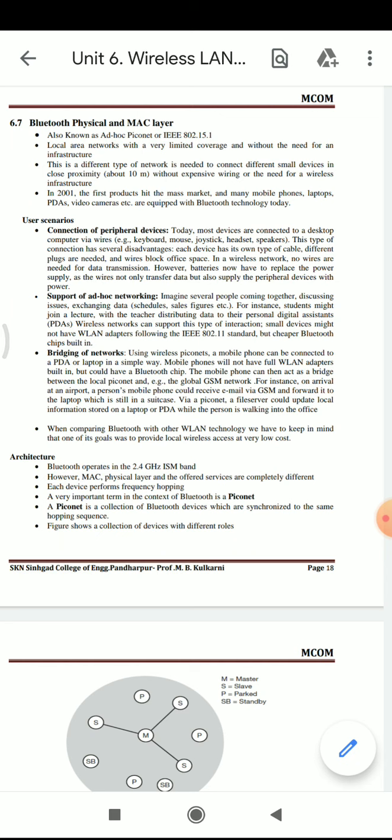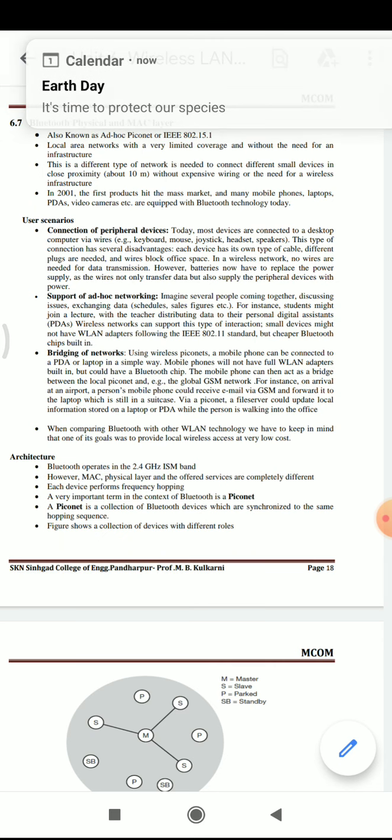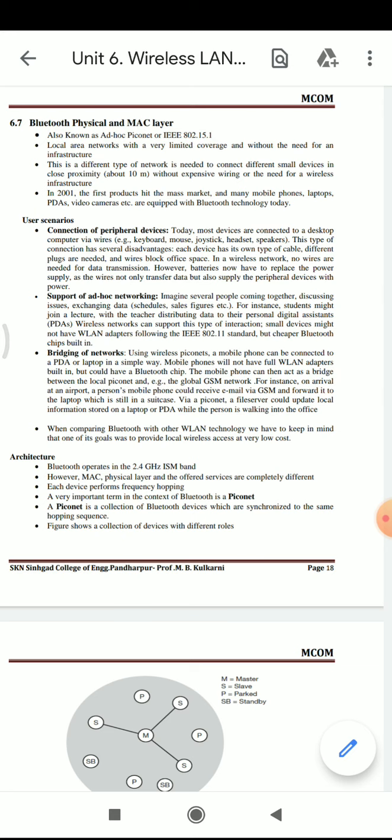Small devices might not have wireless local area network adapters following the IEEE 802.11 standard, but a cheaper Bluetooth chip built in. So we can say that wherever it is not possible to establish the infrastructure required for communication, we can use such ad hoc networking for the transmission, or communication.